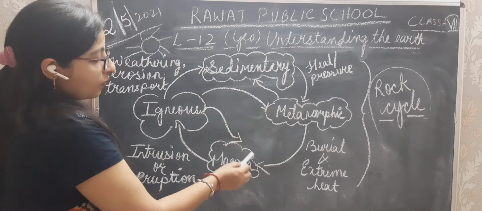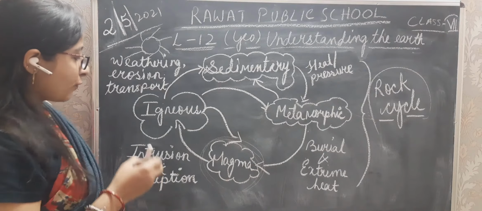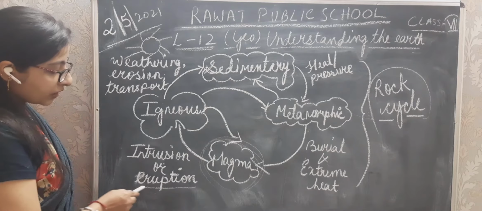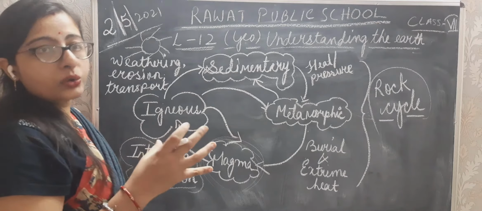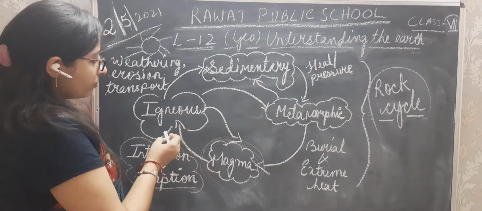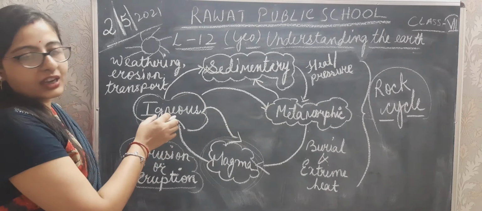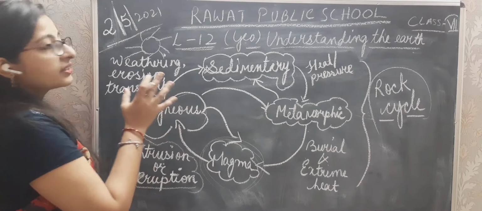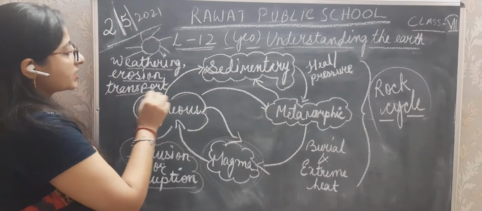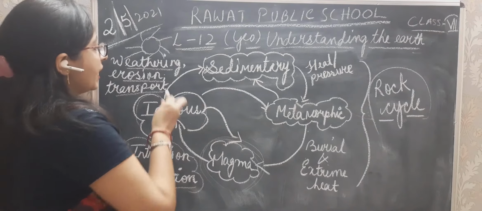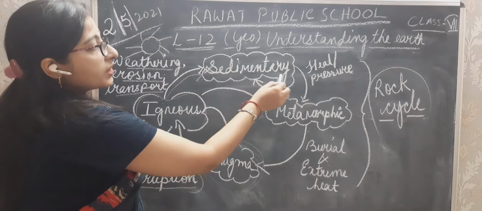Firstly, magma comes out from inside the earth in the form of volcanic eruption, then cools down and forms a solid, which becomes igneous rock. When igneous rocks go through weathering, erosion, transportation and deposition, they form a new rock, the sedimentary rock.